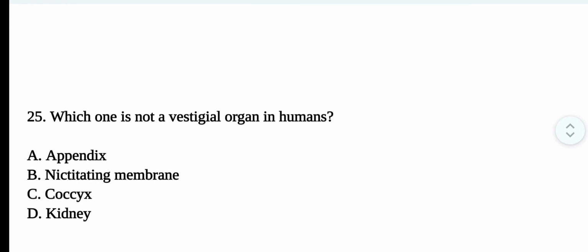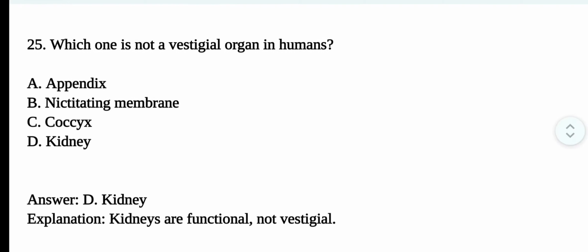Question number 25. Which one is not a vestigial organ in humans? The correct option is option D. Kidney. Kidneys are functional, not vestigial.